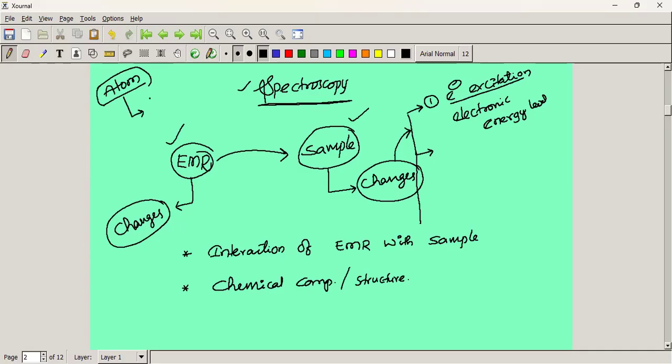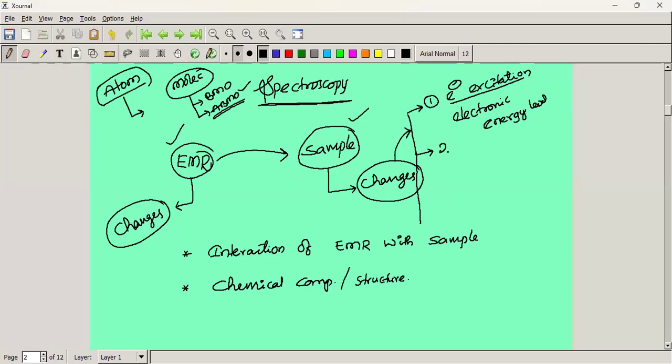The different electronic energy levels are present, and in those levels excitation can take place. If it is a molecule, we have a different kind of energy levels, bonding molecular orbitals as well as anti-bonding molecular orbitals. Within those electronic energy levels the transitions can happen. That is one of the changes we can observe in the sample.